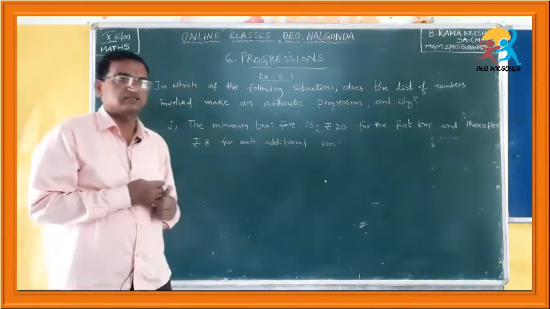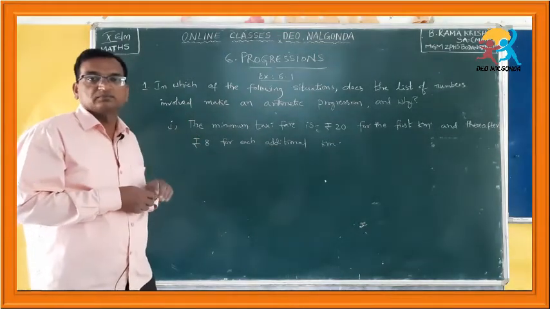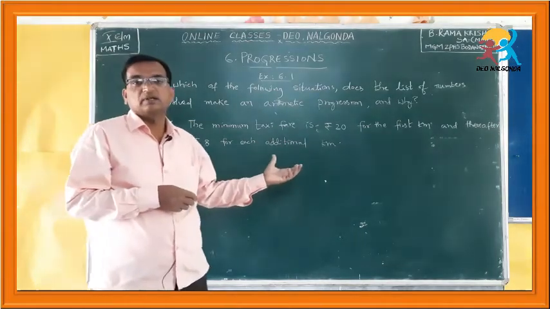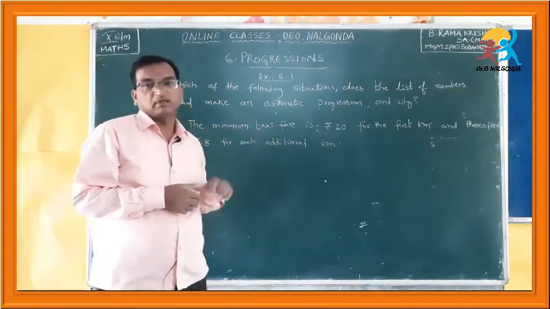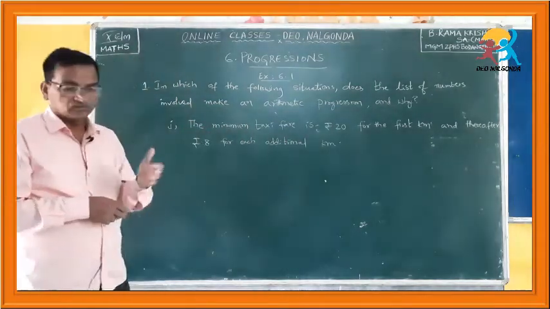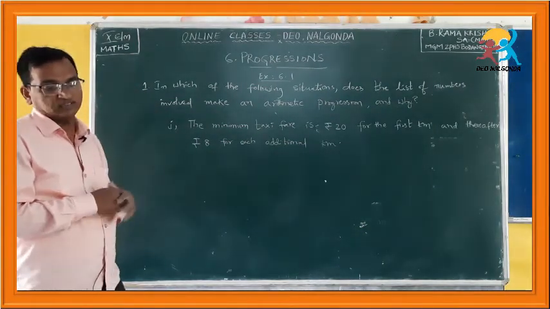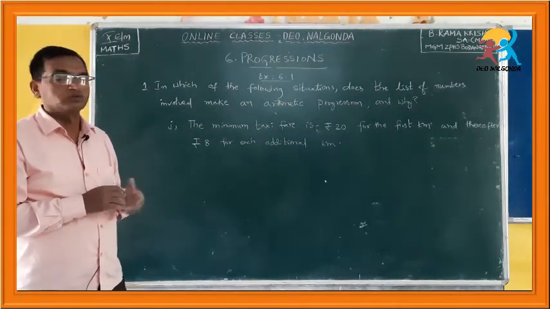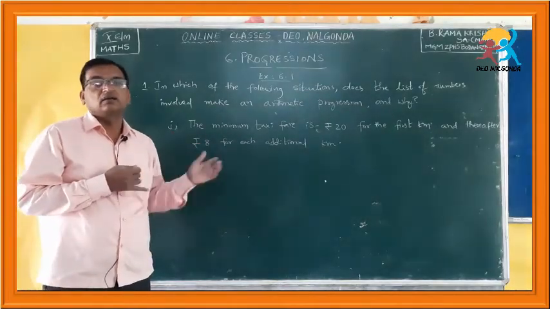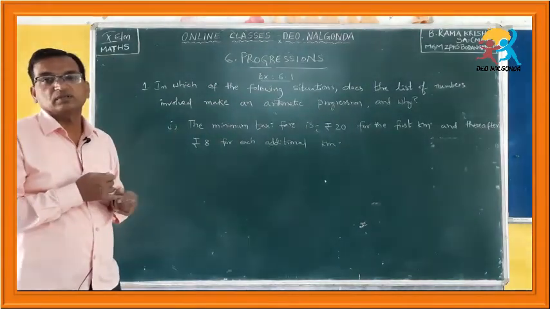So, do you understand this? Here we were given a verbal problem. You have to understand it and list out the numbers according to the verbal problem, and then check whether that is an arithmetic progression or not. Like this, 4 bits are given in this first problem. You have to write the lists or sequences of numbers and then analyze whether they are in arithmetic progression or not.